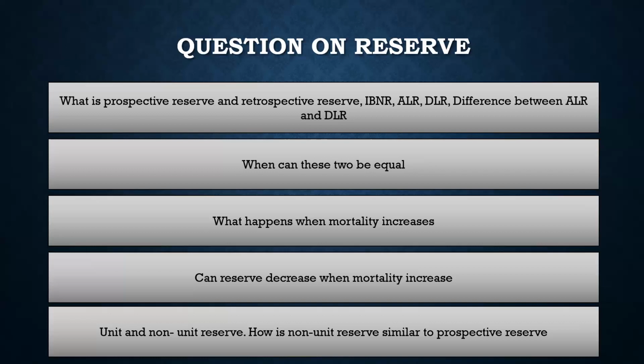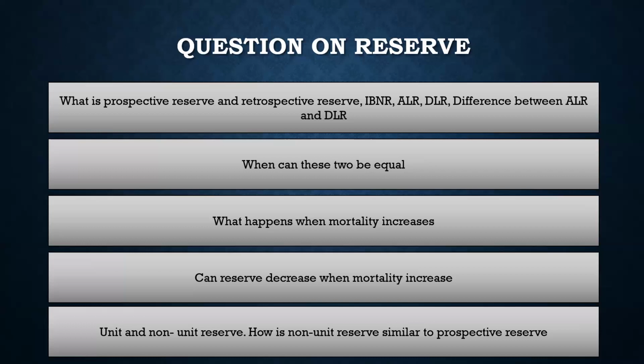So the same goes for pure endowment as well, because these are survival products, right? In that case, the benefit amount for an annuity product or for pure endowment is not multiplied by the assurance factor. For an annuity product, it is multiplied by the annuity factor, right? Because of that, when the mortality increases, the reserve decreases.